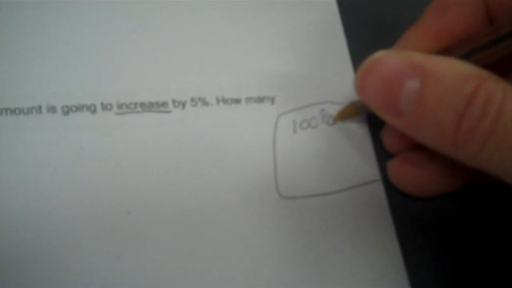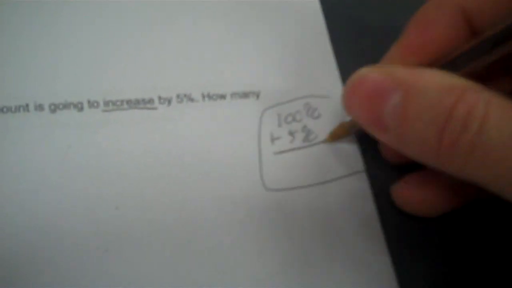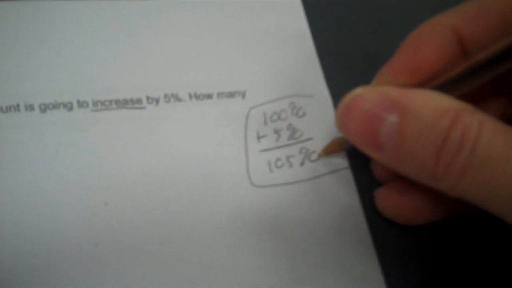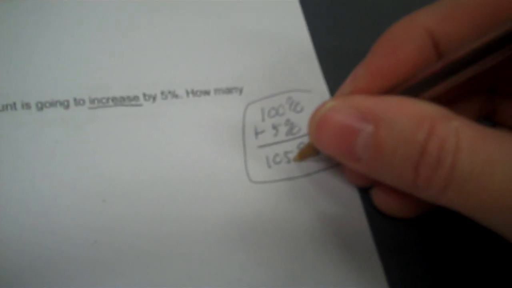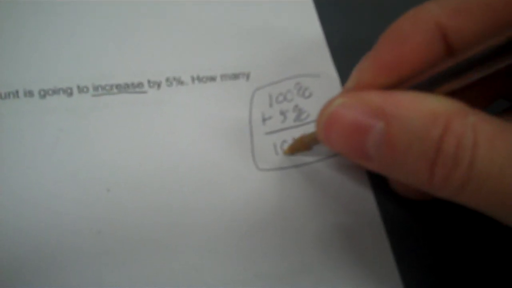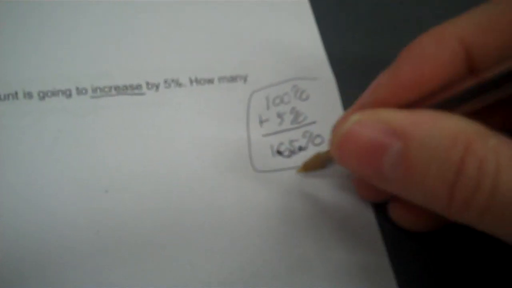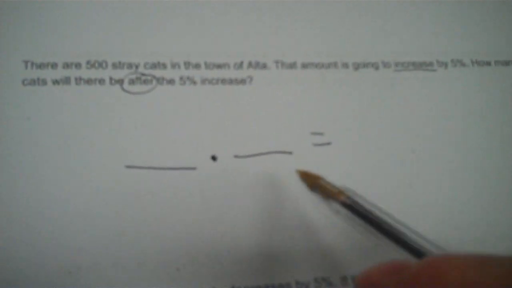So what you're going to do, you can go off the side and you're going to take 100% plus 5%. Increase means add. That's 105%. Now this is the one instance where you need to make your percent into a decimal. You put the decimal at the end and move it twice. 1, 1, 2. Okay? So it gives me 1.05. So remember that. Now you're going to formulate an equation and you're going to put two factors multiplied by each other on this side. Though I'm going to put numbers in those spaces, and then it equals then the product.